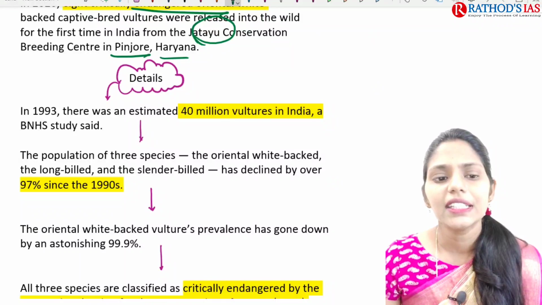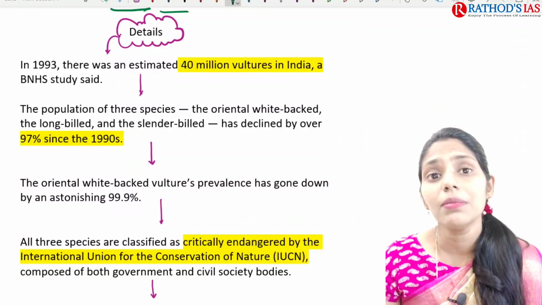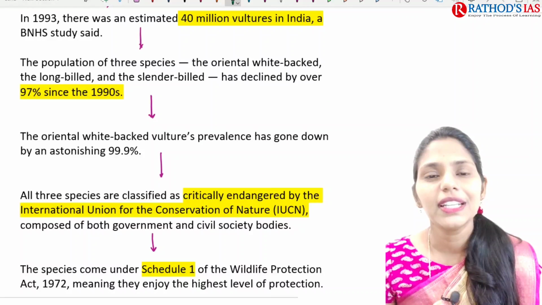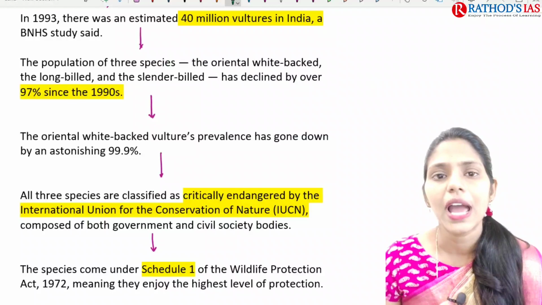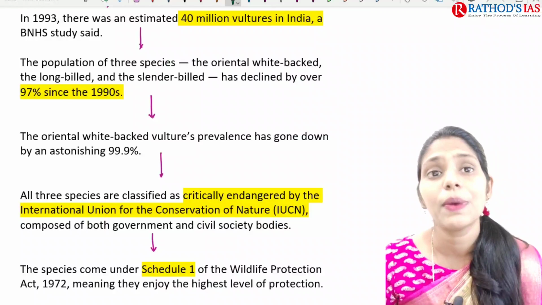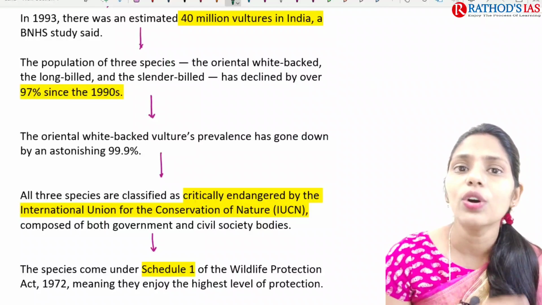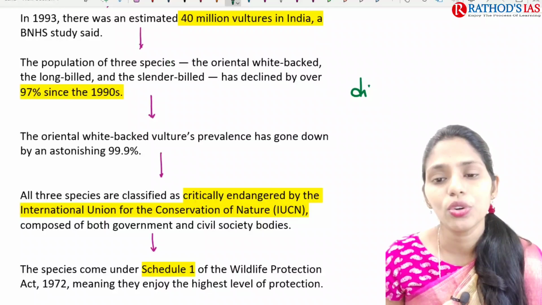In 1993, it was estimated that 40 million vultures were present in India, according to a study. But within 10 years, that is within a decade, what happened? The population decreased by 97%. And the sole cause for the death of these vultures is the use of diclofenac.